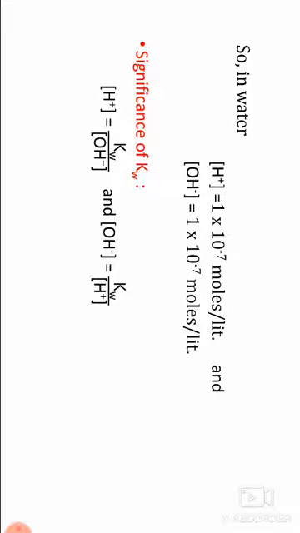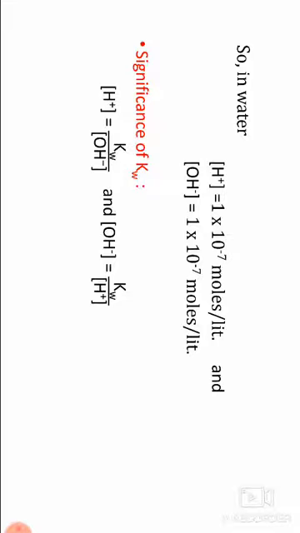Significance of Kw: if an acid is added to water, the concentration of H plus ion increases and the concentration of OH minus ion decreases. Similarly, if a base is added, the concentration of OH minus increases and the concentration of H plus ion decreases.